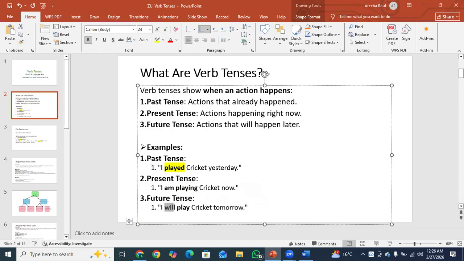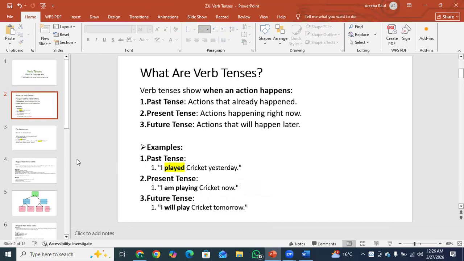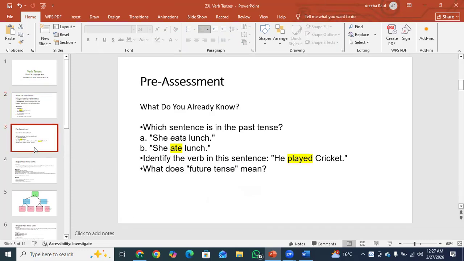When we're talking about the past, we simply add the second form of the verb, like played. We simply add ed, okay? But not for all forms of verbs.